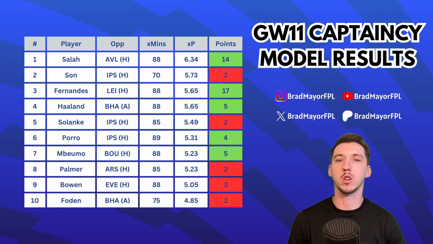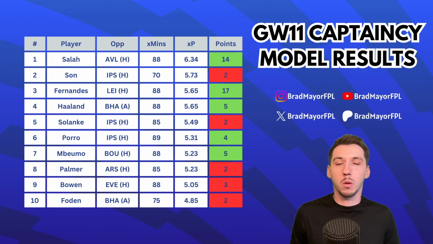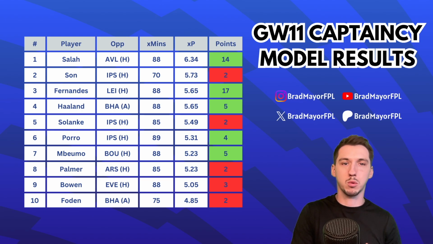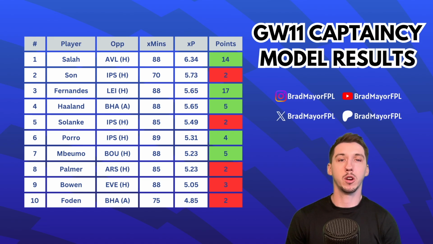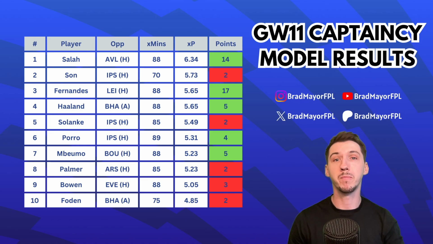Then Palmer with not such a good fixture, Bowen in ninth and Foden in tenth. Foden's been in and around this for a few weeks and he's done absolutely nothing, which is really unfortunate for owners, to be honest, because the minutes have been good and that would have been the worry. And the minutes potentially aren't going to be as good now because De Bruyne is back. I'm not sure what you do about that, but I think Foden probably isn't a keep anymore in FPL, really. I'd probably get rid of him if I owned him.